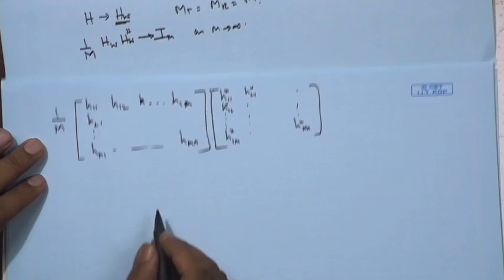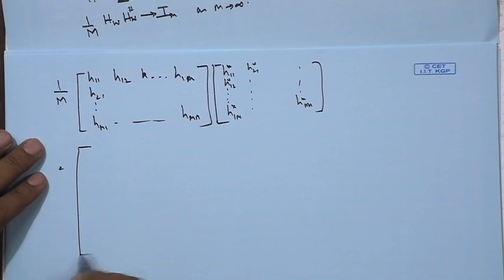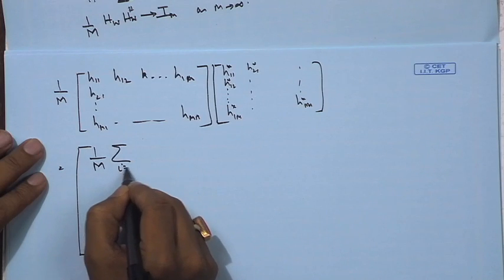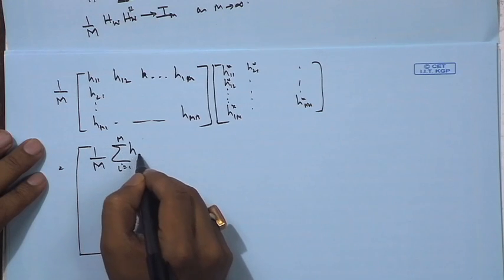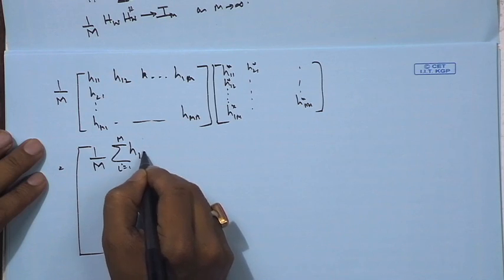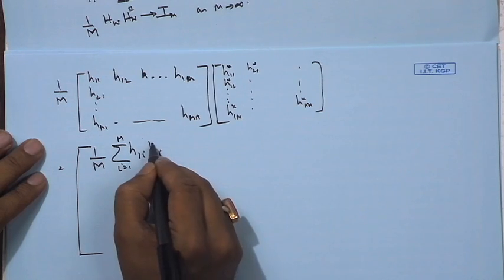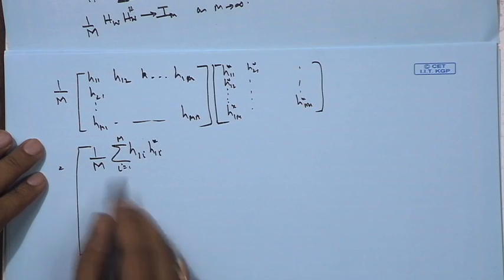So, when we do this product, the big matrix that gets formed has elements 1 upon M sum over i equals to 1 to M, H1i times H1i conjugate in the first one.